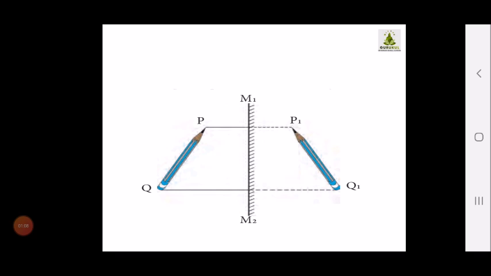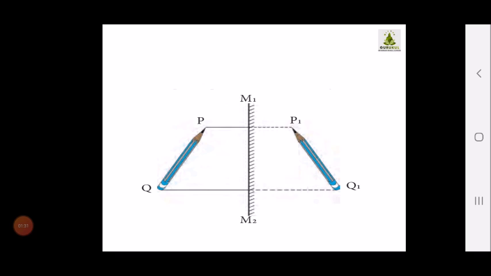Now, in your fourth video, you studied how the image of a single object is formed in the mirror. Here, instead of a point source, I am taking a pencil. Previously we studied the point O. Look at this diagram.